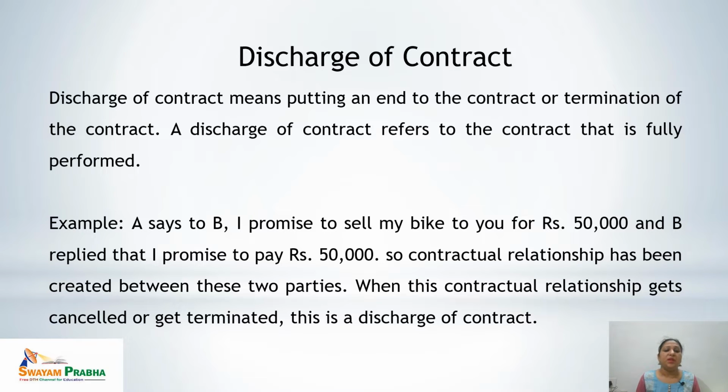Let's see an example. A says to B, I promise to sell my bike to you for rupees 50,000. And B replied that I promise to pay rupees 50,000. So A is a promisor and B is a promisee, where A says that I want to sell my bike for rupees 50,000 and B is also ready to pay rupees 50,000 for the bike. So here the contractual relationship has been created between both of the parties, the promisor and the promisee. When this contractual relationship gets cancelled or terminated, we will say this is a discharge of contract.